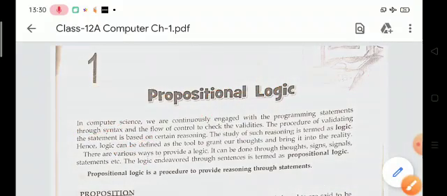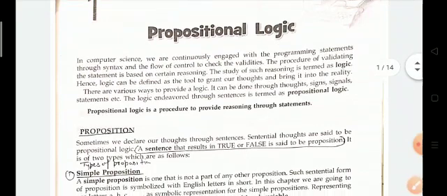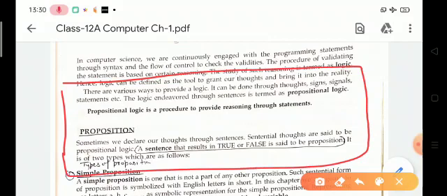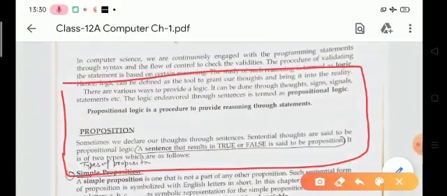Okay children, so let's start the class, and my first topic is proposition. Proposition is the simplest form of logic where all the statements are made by proposition. A proposition is a declarative statement which is either true or false.